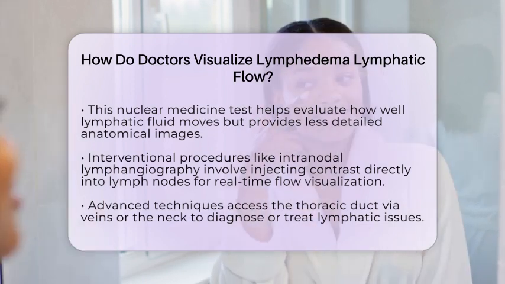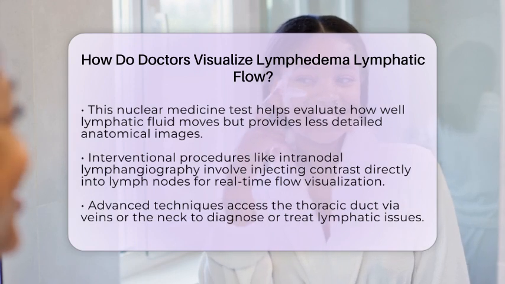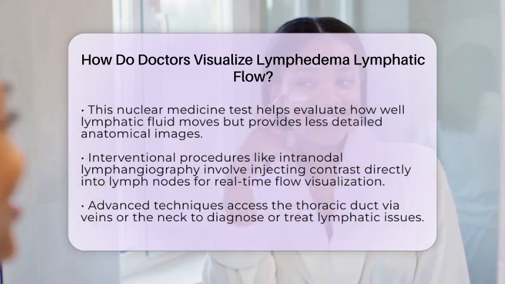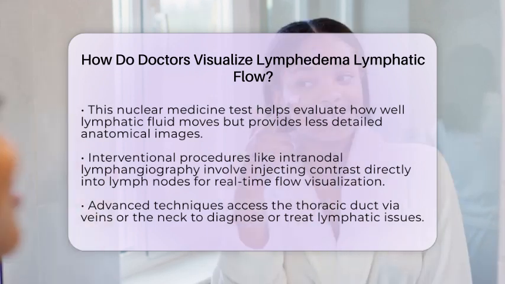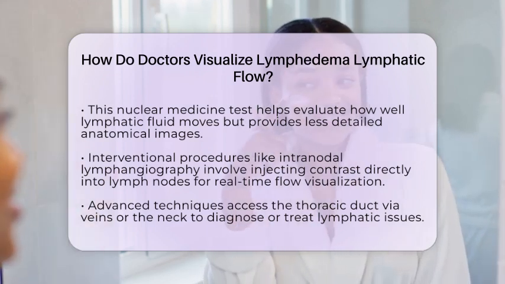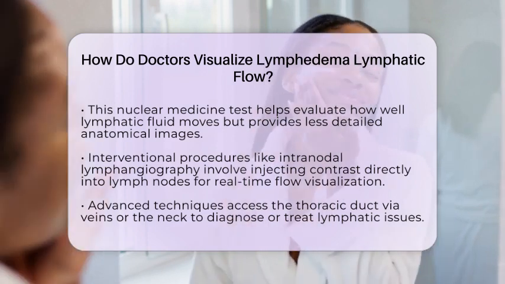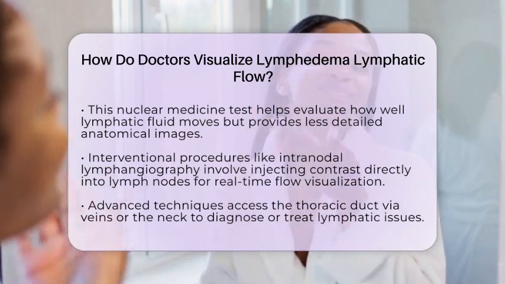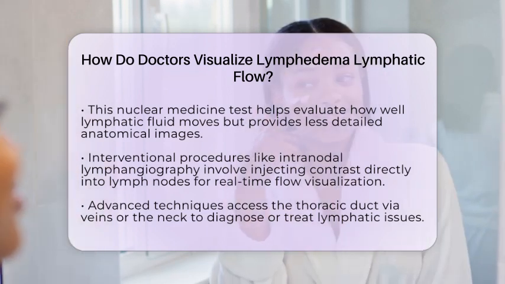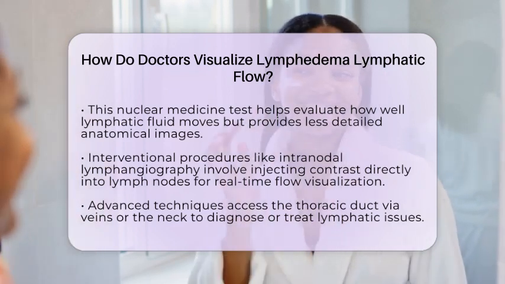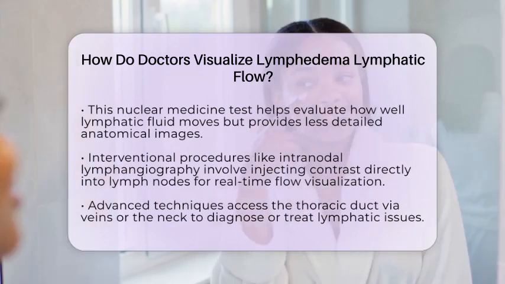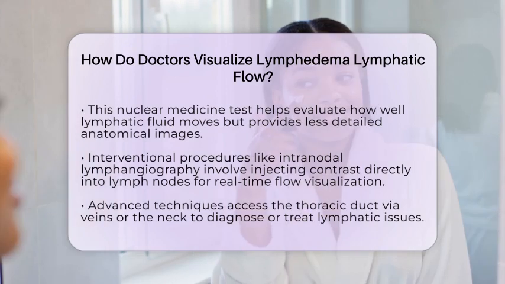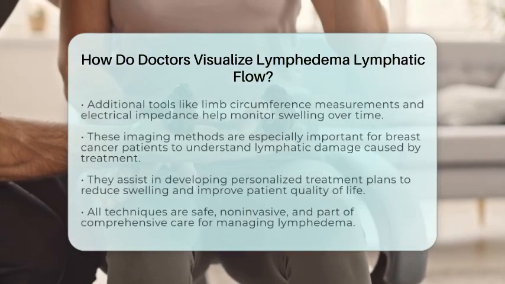In some cases, doctors perform interventional procedures like intranodal lymphangiography. Here, a tiny needle is guided into a lymph node under imaging, and contrast dye is injected directly. This allows real-time visualization of lymph flow and helps locate leaks or obstructions. More advanced techniques include accessing the thoracic duct through veins or the neck, which can be used for diagnosis or treatment. These procedures give a three-dimensional view of the lymphatic system and help tailor treatments.